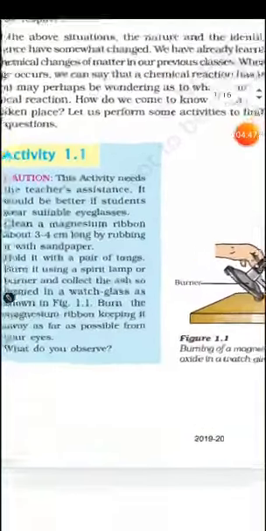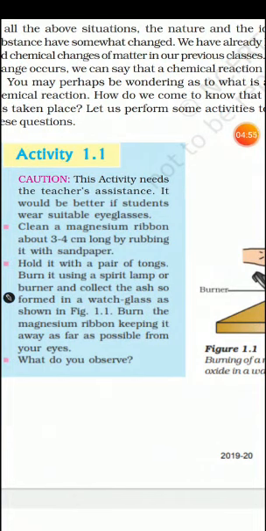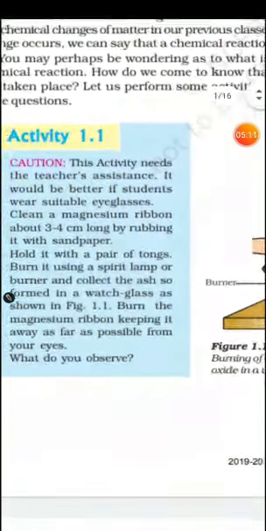What is this activity? This activity needs the teacher's assistance. Always you have to go with a teacher or any assistant. A lab assistant also will be there, then only you will use anything in the lab, because chemicals can be harmful, and if you don't have knowledge about that chemical, then it will be very dangerous for you.